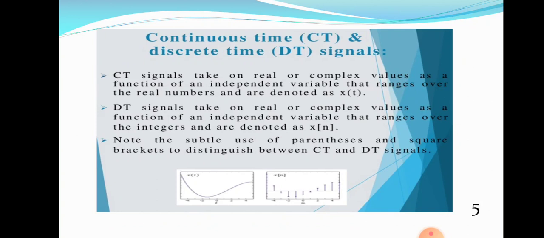So what is the difference between these two? In the first one, time is continuous, whereas in the second one, time is discrete. It is defined at a specific instance of time. That is the major difference between continuous time signal and discrete time signal.